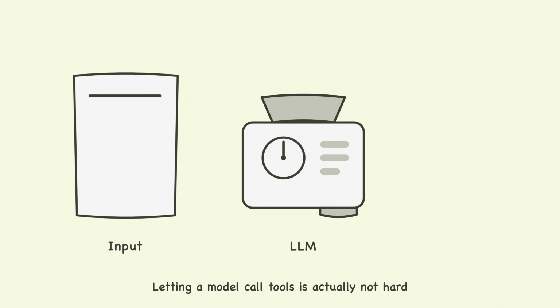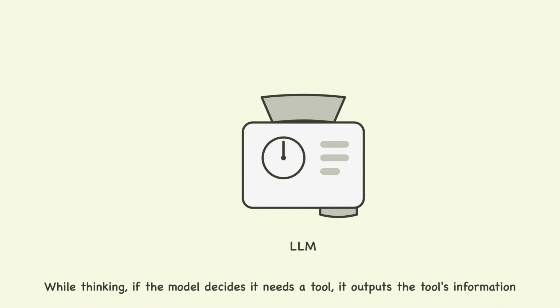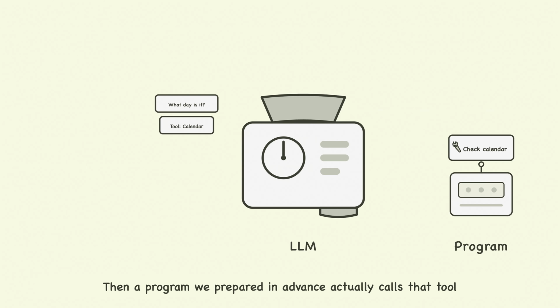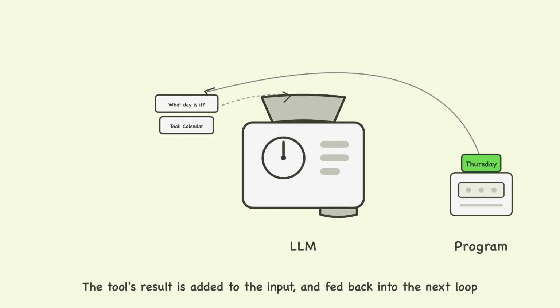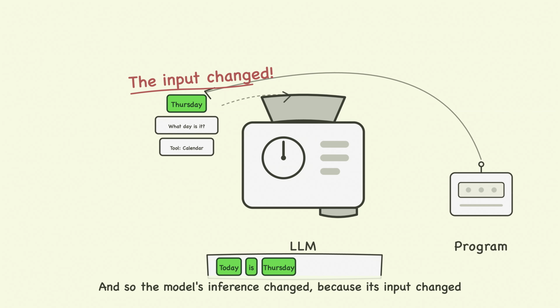Letting a model call tools is actually not hard. Say you ask it, "What day is it today?" We add a tool hint to the model's input. While thinking, if the model decides it needs a tool, it outputs the tool's information. Then a program we prepared in advance actually calls that tool. The tool's result is added to the input, and fed back into the next loop. In the next loop, the input contains the tool's answer, Thursday, so the model can answer. And so the model's inference changed, because its input changed.